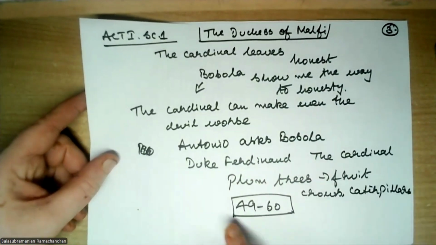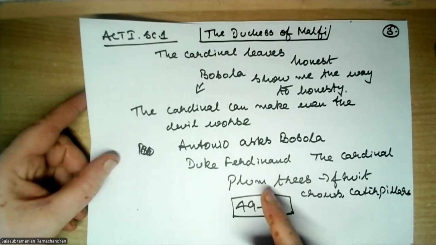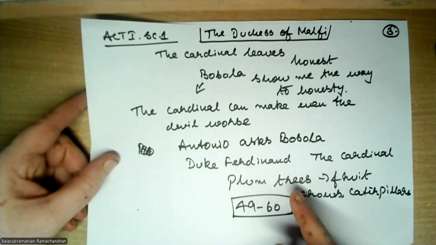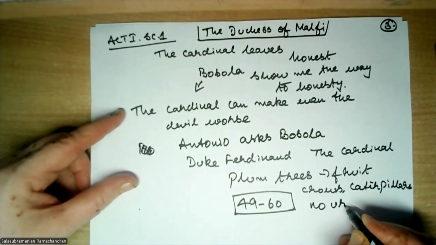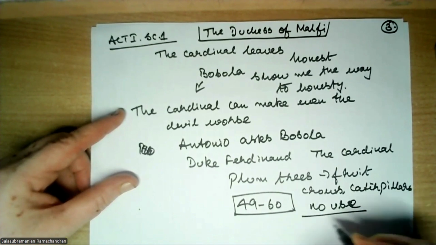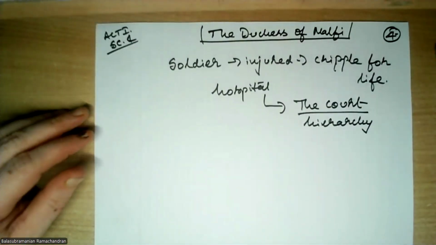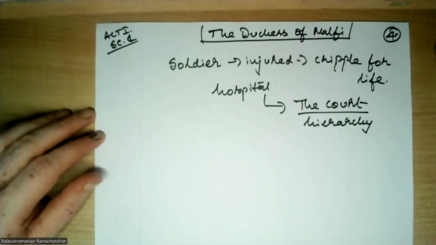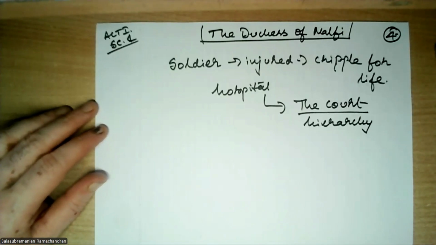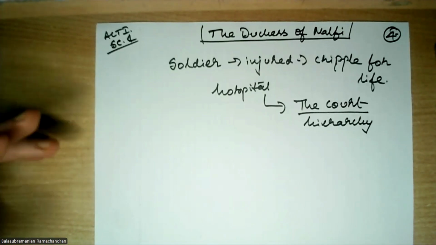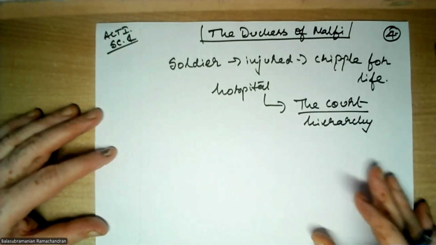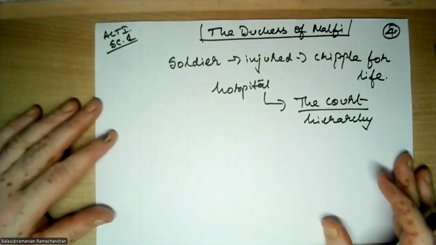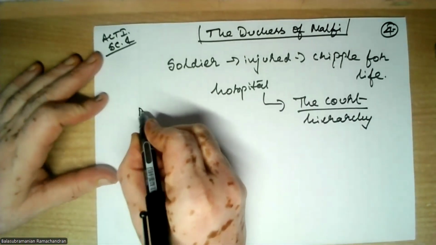So what is the comparison here? In spite of comparing themselves to a tree, there is no use being close to these brothers, because ultimately you will only lose if you associate yourself with the brothers. And yet Bosola is associating himself with both the duke and the cardinal, more so with the cardinal. Well, anyway, Bosola says this and Bosola leaves.